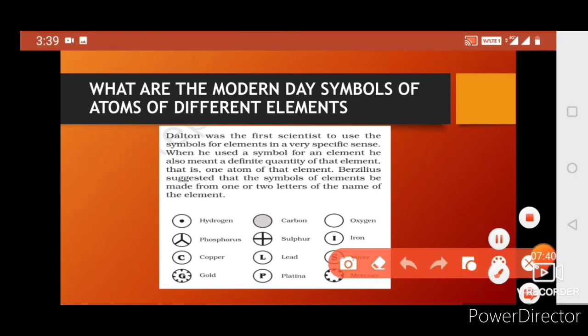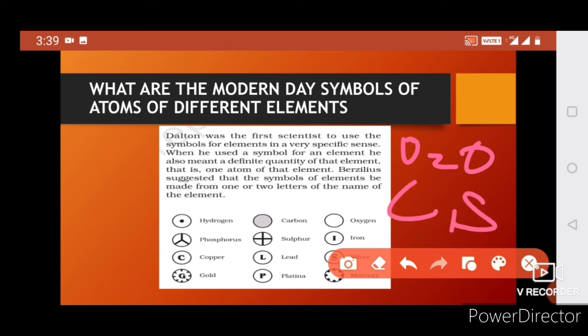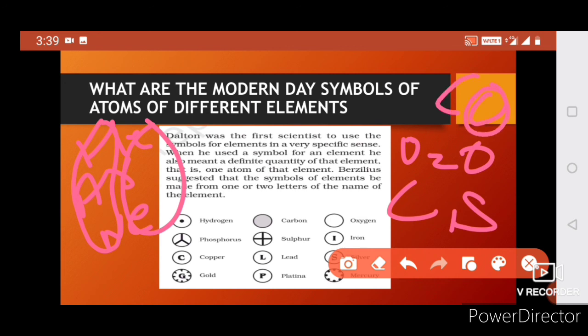If we are writing symbols of elements, like oxygen, O, we should always write the first letter as capital and the second letter as small, like He, Ar, Ne. You can see that the first letter is always capital and the second letter is always small. Only carbon monoxide is CO; the rest are all first capital and second small.